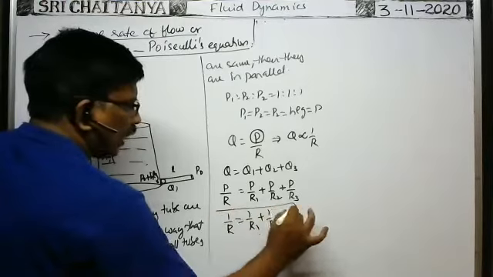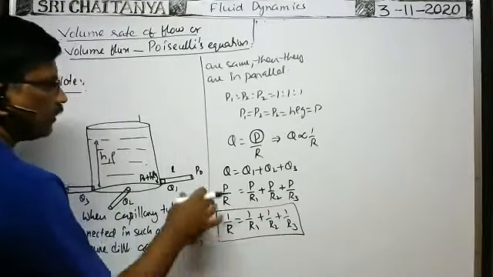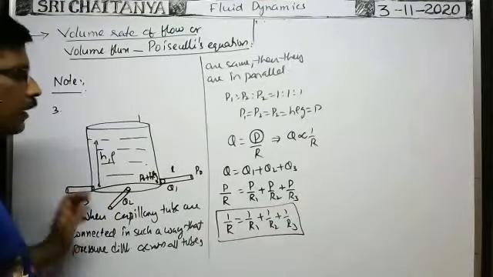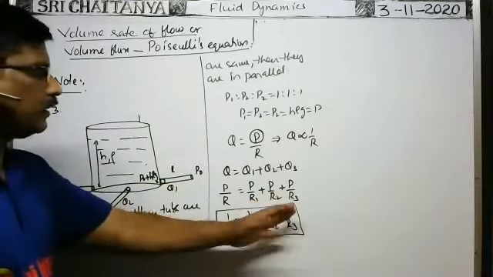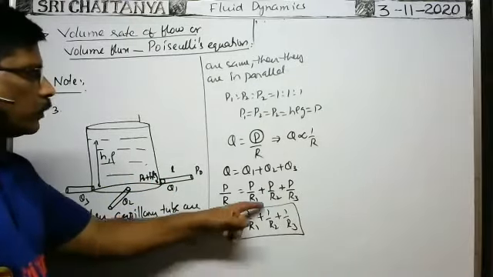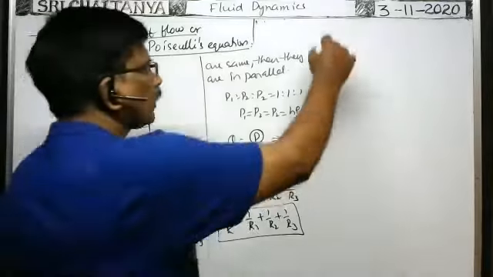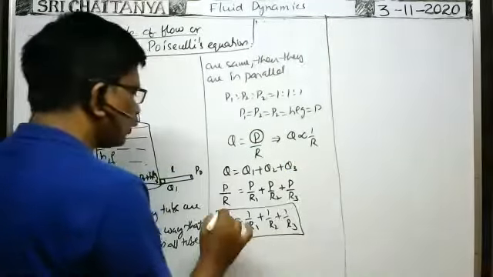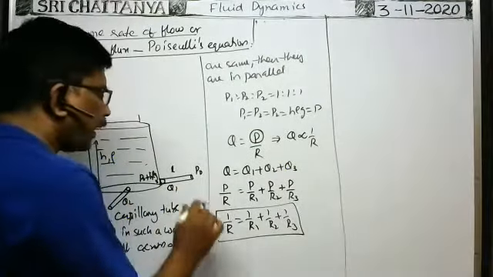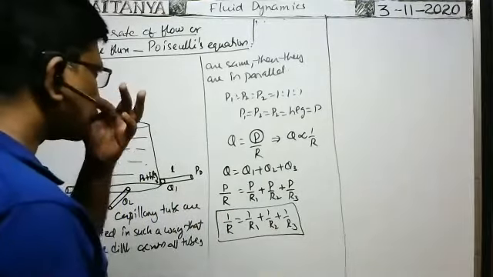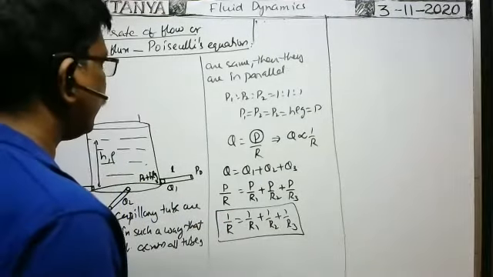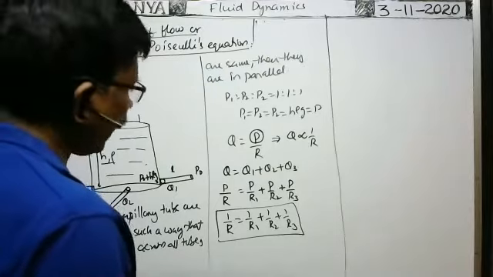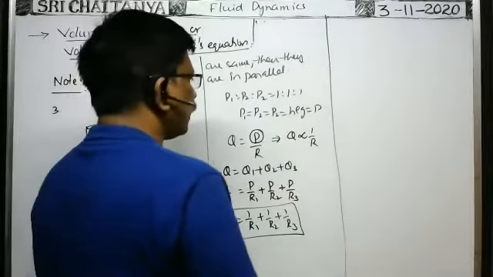R is the effective fluid resistance when different capillary tubes are connected in parallel. If only two are there, then 1 by R is equal to 1 by R1 plus 1 by R2. This is the formula for effective fluid resistance when they are connected in parallel. Next, when our capillary tubes are connected in parallel, what is the ratio between the volume rates of flow?